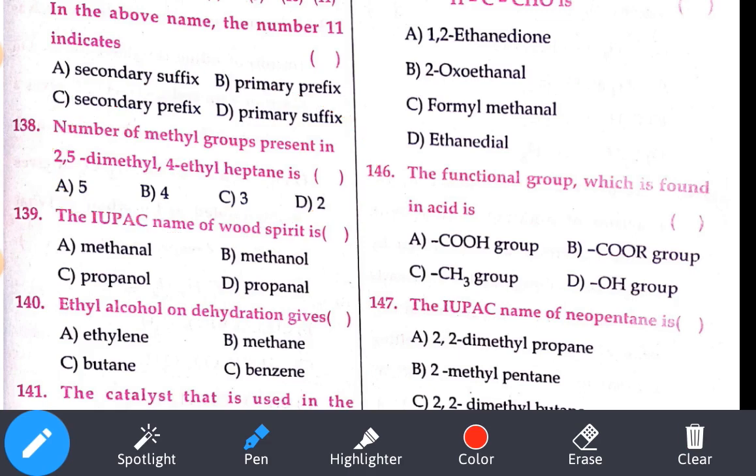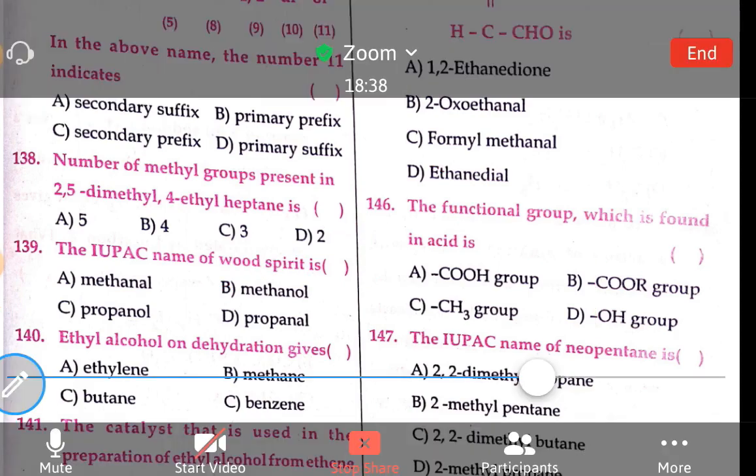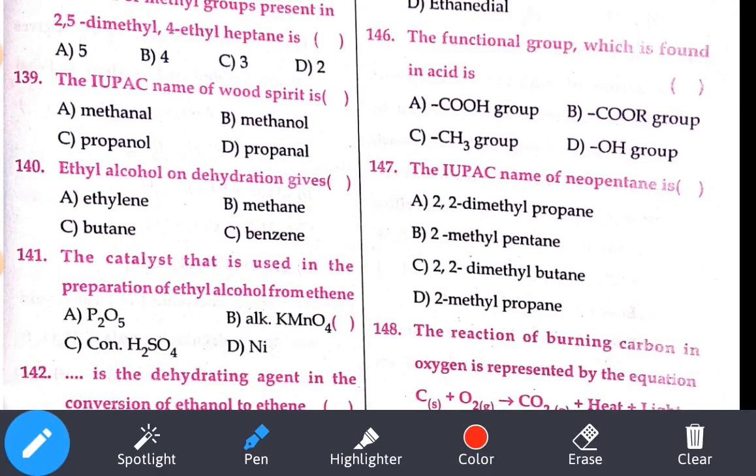140th bit. Ethyl alcohol on dehydration. On dehydration, ethyl alcohol becomes what? Ethylene. Option number A. The catalyst used in the preparation of ethyl alcohol, that can be phosphorus pentoxide or tungsten oxide. Phosphorus pentoxide or tungsten oxide, where is that given? Option number B, phosphorus pentoxide.